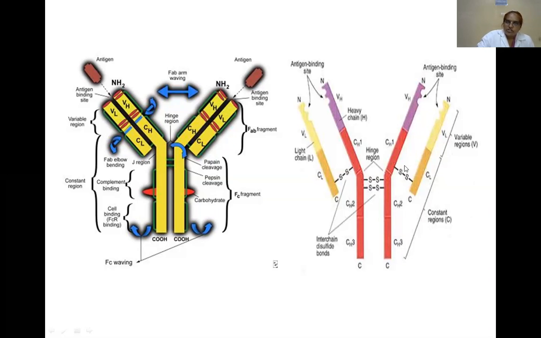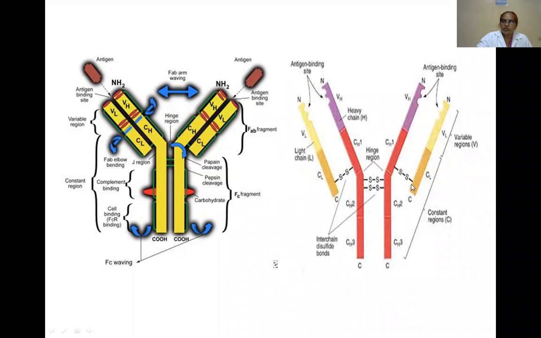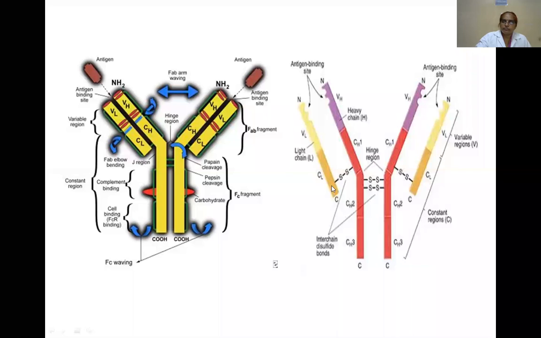So immunoglobulins are Y-shaped, and contain two identical units, the heavy chain and light chain. These heavy chains and light chains are linked with disulfide bridges. And each heavy chain contains an amino terminal and carboxy terminal. Each light chain contains an amino terminal and carboxy terminal. See here, it is the carboxy terminal.